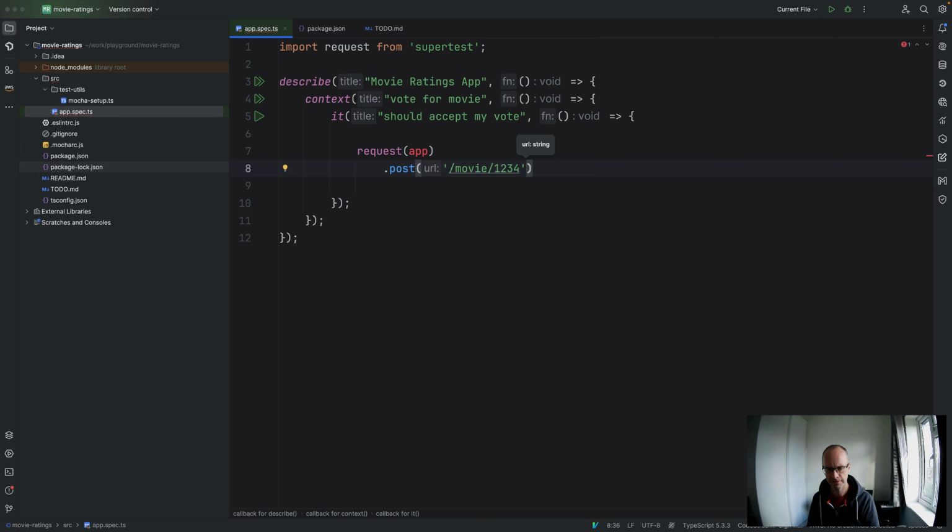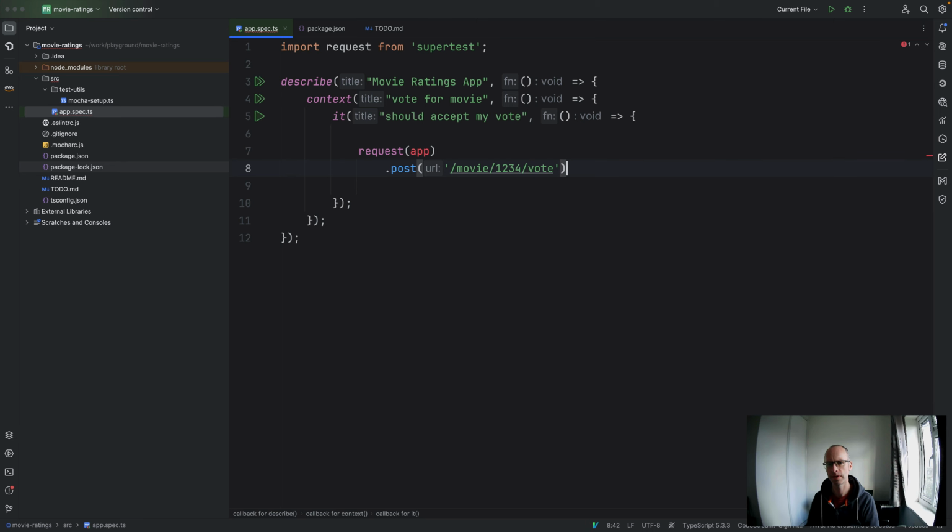If this is REST based, then movie denotes the type of thing we're talking about. Movie's going to be 1, 2, 3, 4, and I might put something after that. I think that's a reasonable way of doing it. If you're doing post movie, you'd expect it to create a new movie. It's not really obvious what that would be doing, but that as an endpoint seems reasonable.